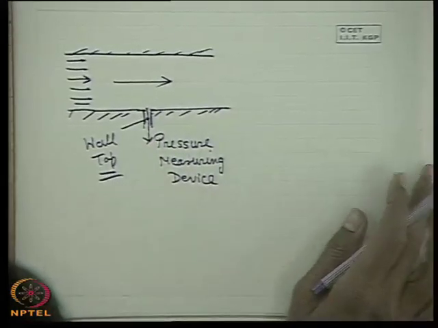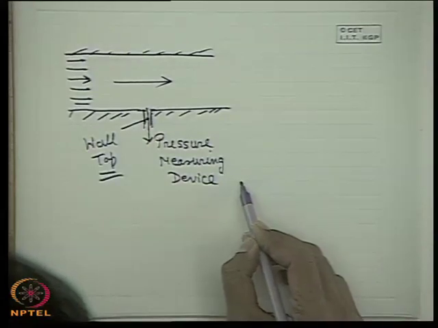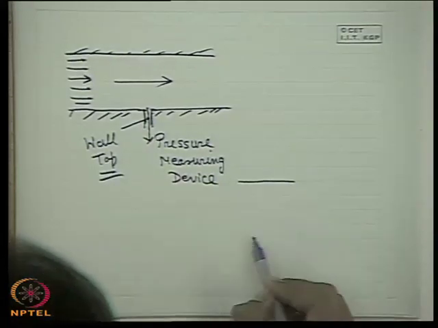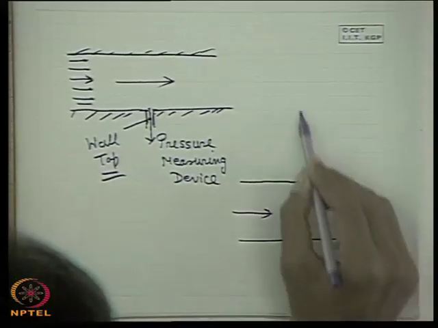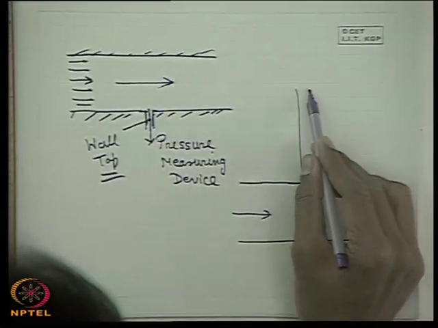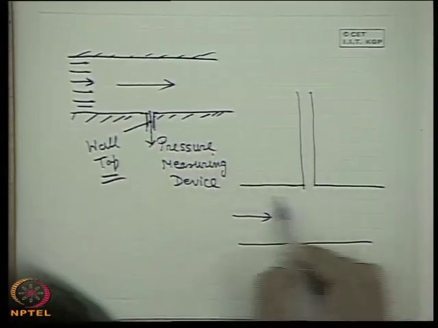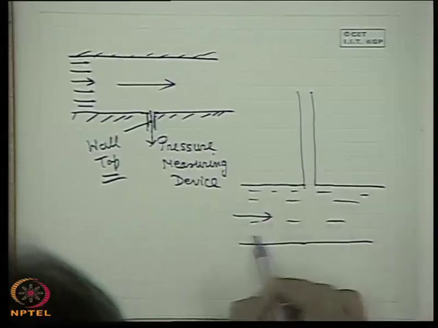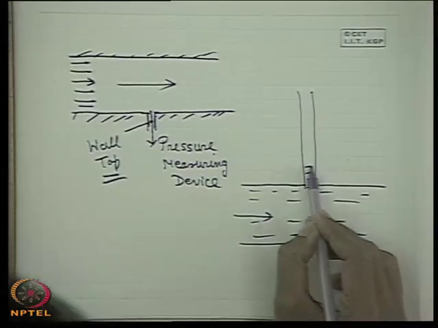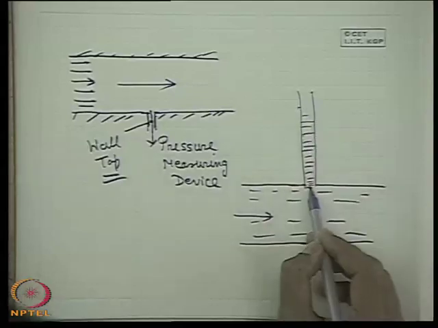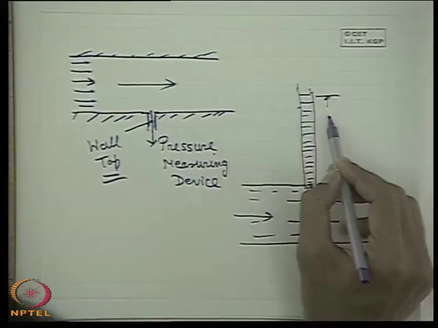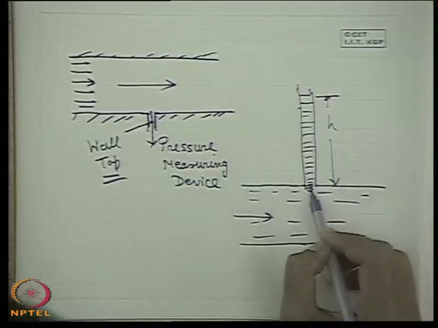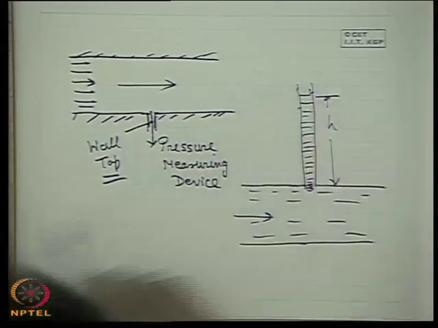Another way of conceiving the static pressure is like this. If we have a duct where the fluid is flowing, and we make a connection or wall tap and attach a piezometer, as you know what a piezometer is, then what happens? The fluid at this section will rise depending upon the pressure here, and this is the static pressure because there is no component of flow velocity. The height h will be the measure of the static pressure at this point above atmospheric pressure, that is, the gauge static pressure.